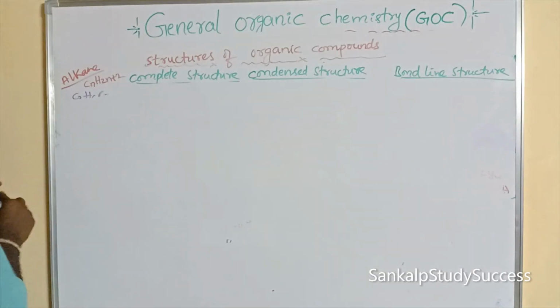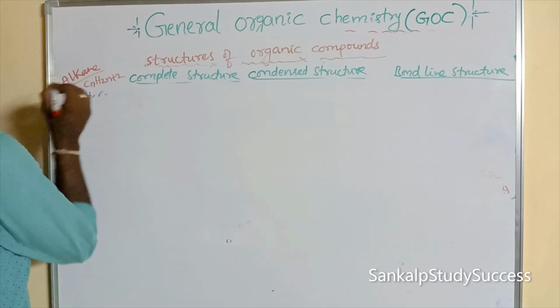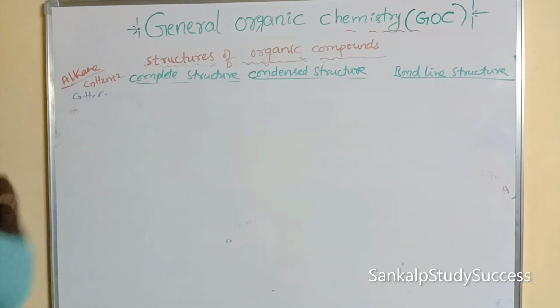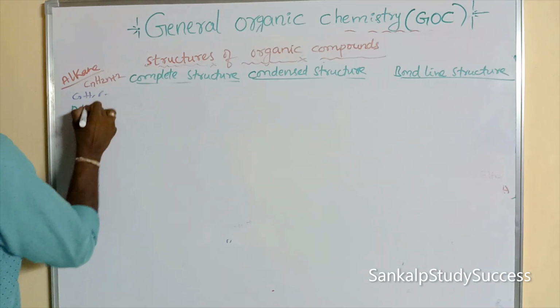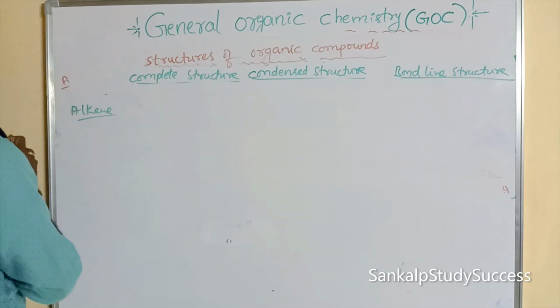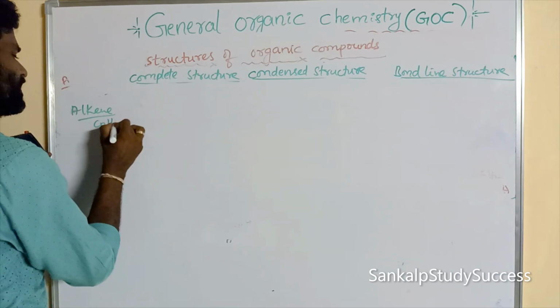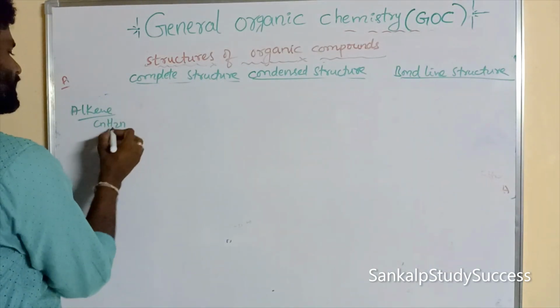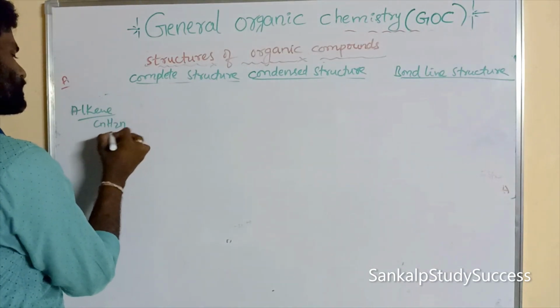Okay, last example, let us take an alkene. What is its formula? CnH2n. So we can take 2 carbons, C2H4.